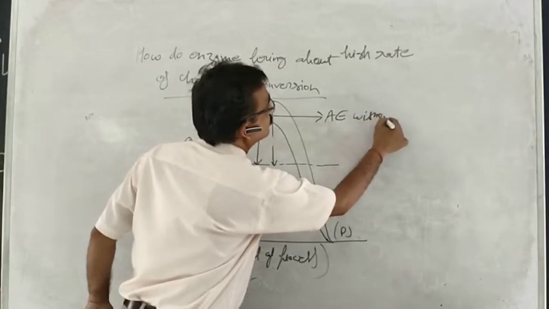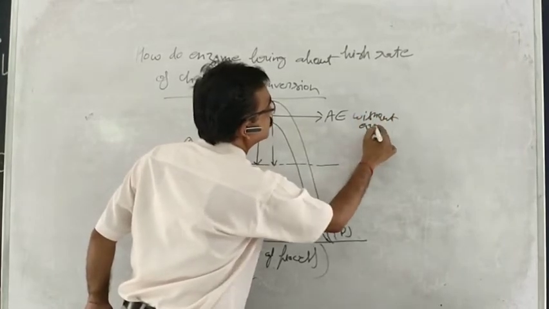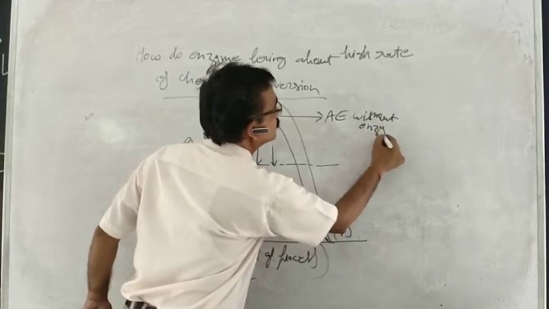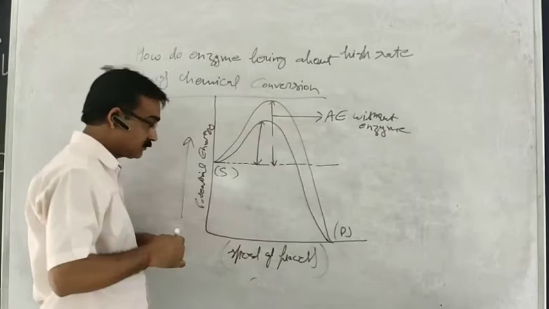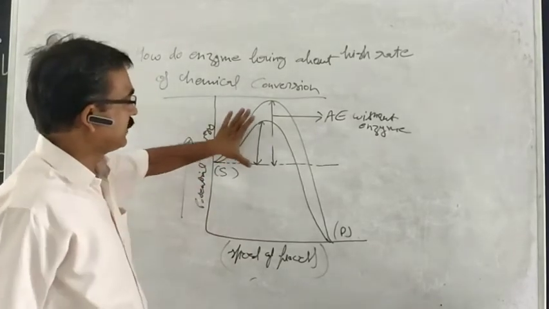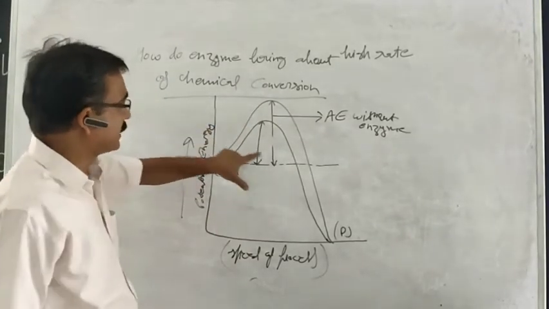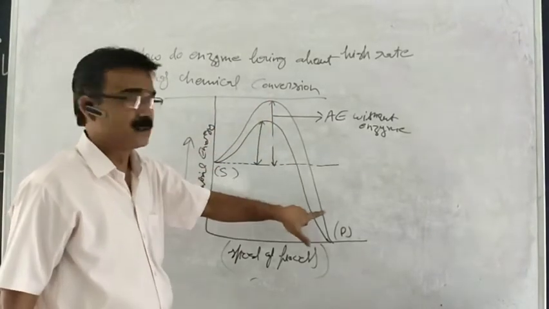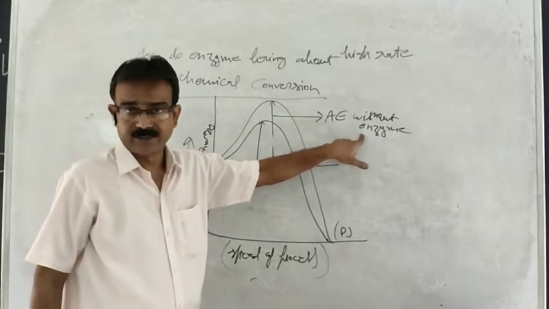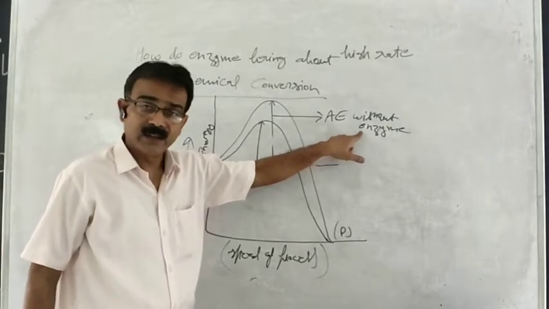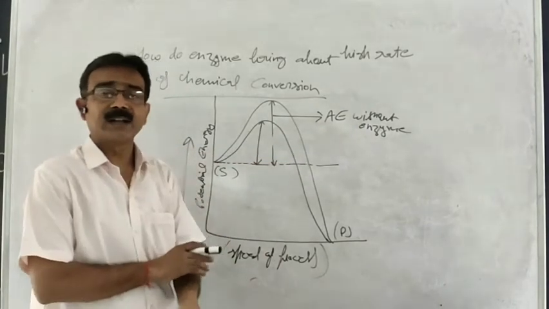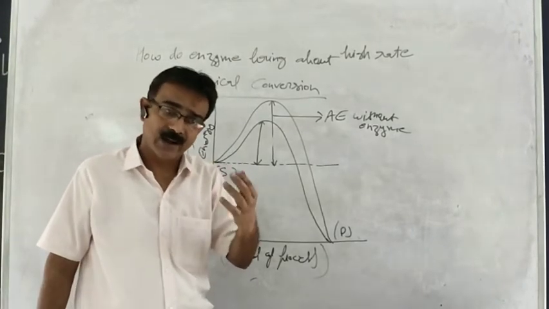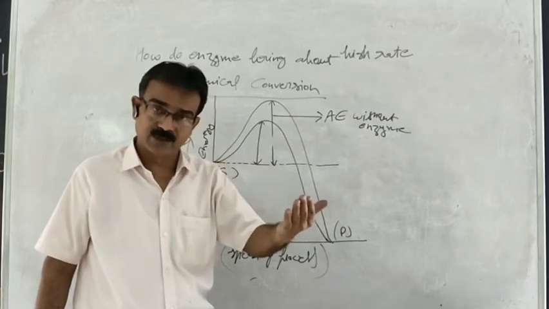This conversion requires activation energy without enzyme. Here we are showing that the need of energy is higher when there is no enzyme involved in this conversion. So activation energy is a kind of external energy that is required to initiate the change.